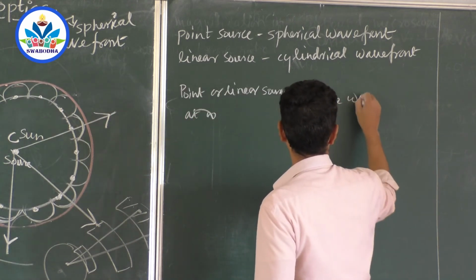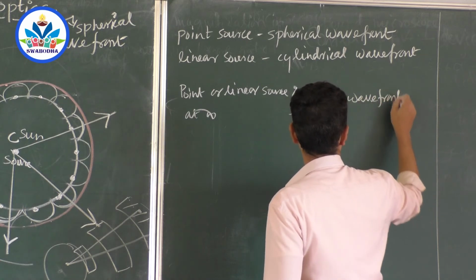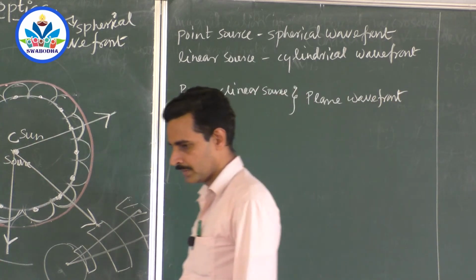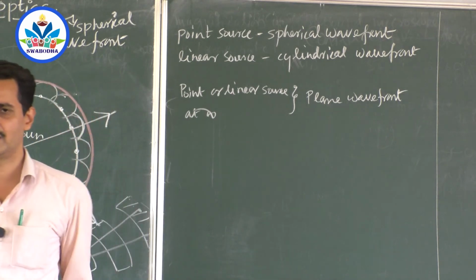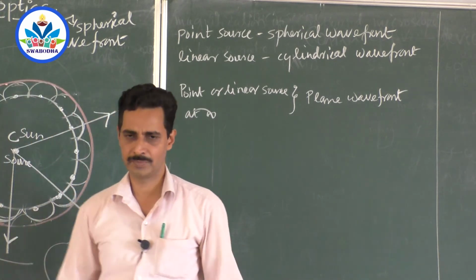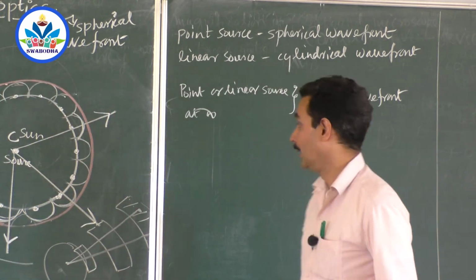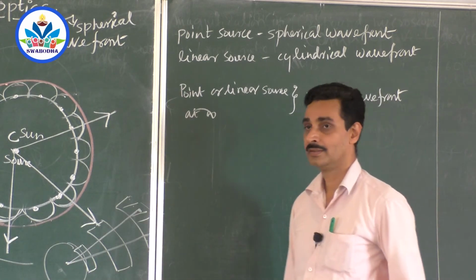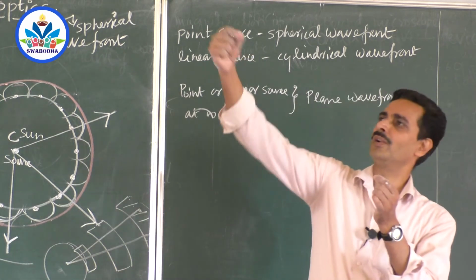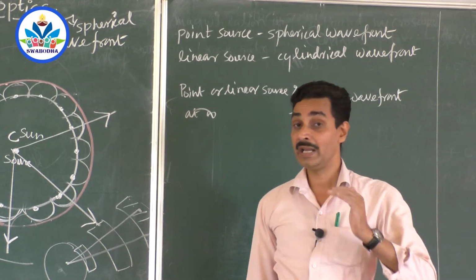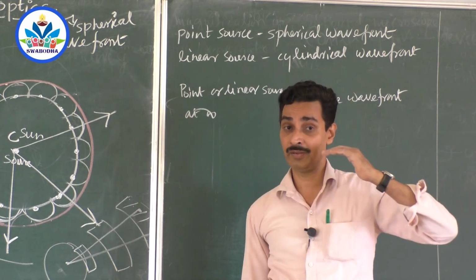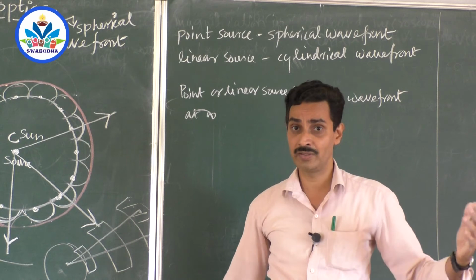It is a plane wavefront. So that you must know. It's almost a plane, whether it's a cylinder or a sphere, it is almost a plane. Now the thing is, sir, just now we have told that if you have a spherical wavefront and you draw a normal, it gives a ray of light. Ray of light is our ordinary word, right? That we use in our day-to-day life.